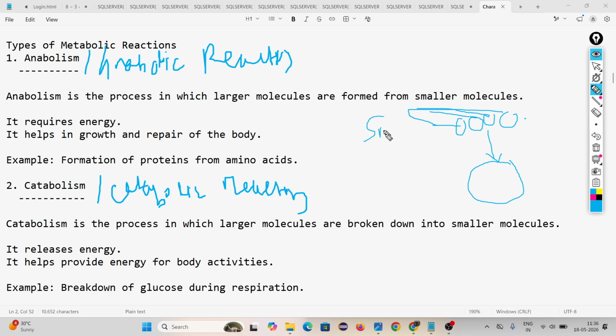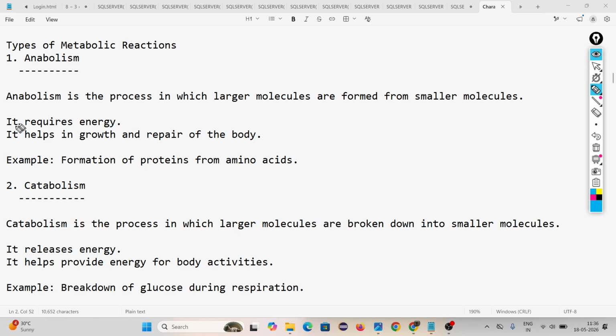That is called anabolism. And remember, when larger molecules are formed from smaller molecules, it requires energy. For performing anabolism we require energy. It helps in growth and the repair of the body.